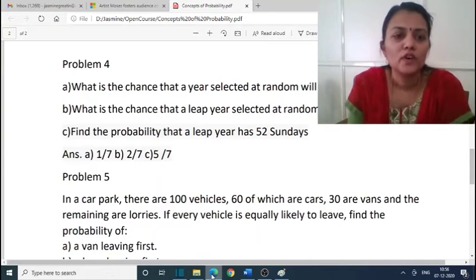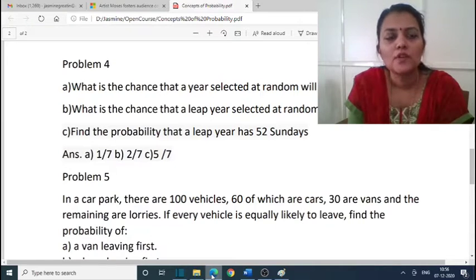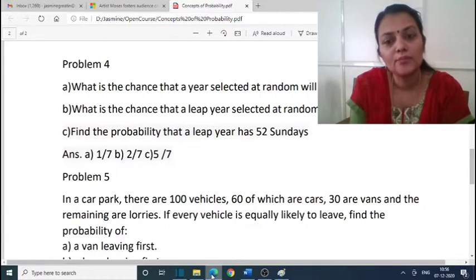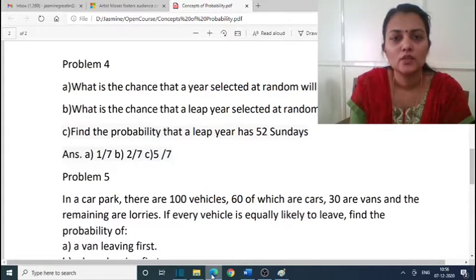In problem 4 there are 3 problems. First, what is the chance that a year selected at random will contain 53 Sundays? Also, what is the chance that a leap year selected at random will contain 53 Sundays? Now one more problem, find the probability that a leap year has 52 Sundays. So there are 3 problems.